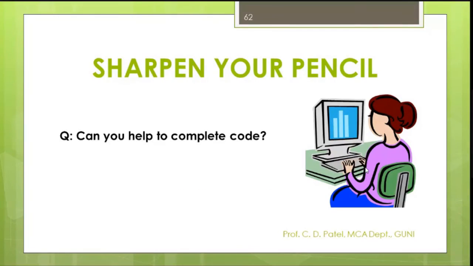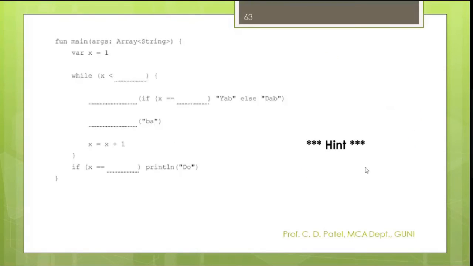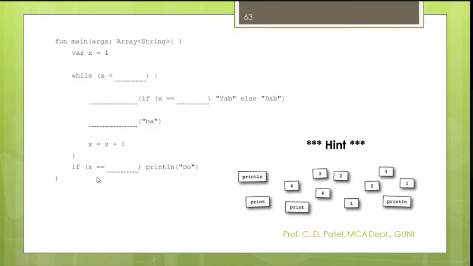Now it is your turn. Kindly complete this exercise and complete this code that I am going to display here. This is your code and this is your hint. Please complete the code. I want to display Abba Dabba do. My output is Abba Dabba do. Kindly provide this output. Take a print screen and save it in your own dashboard.